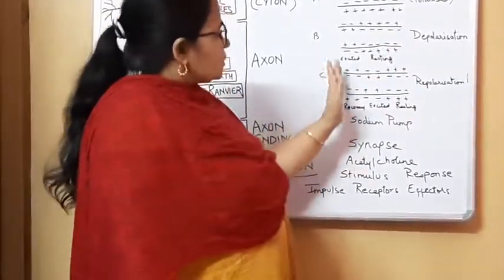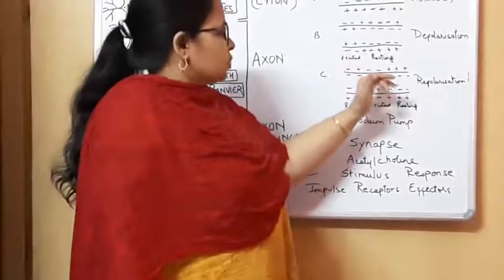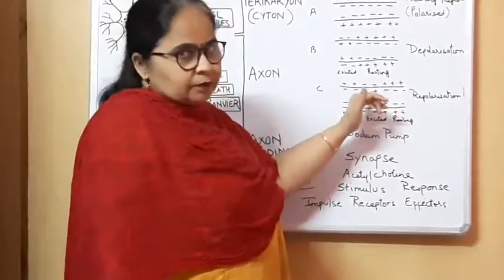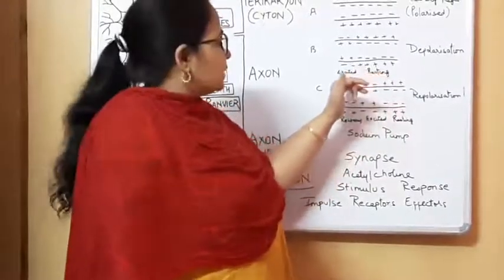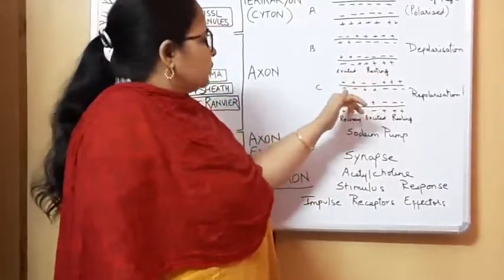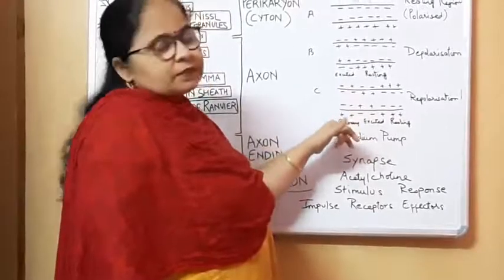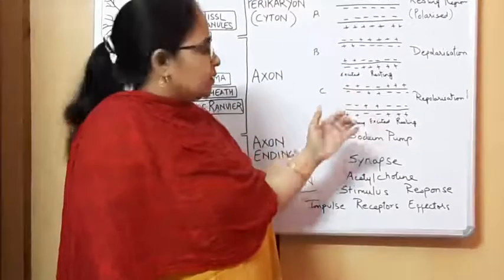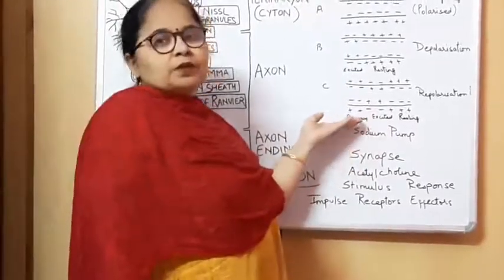Now suppose that the stimulus moves from here to here. Then in this case the positive ions over here will come inside, negative ions will go outside, and here it will again recover itself, and positive ions will go out and negative ions will come in. So this is known as repolarization.